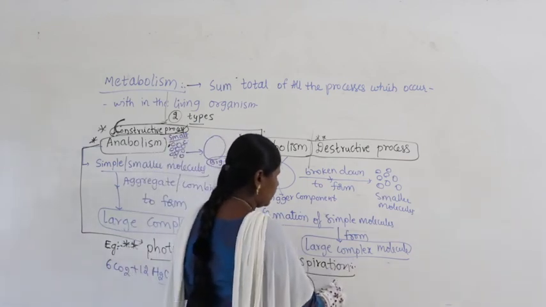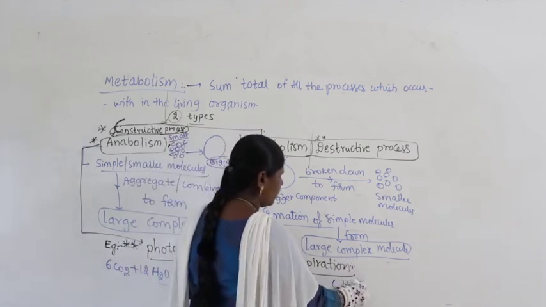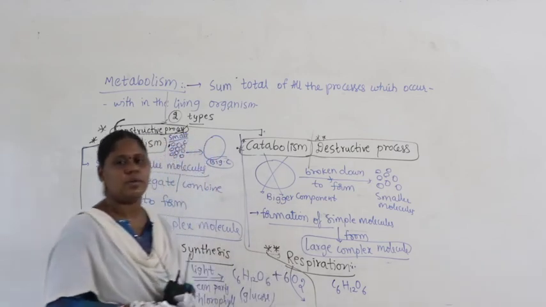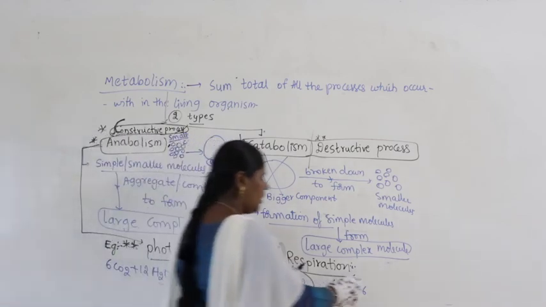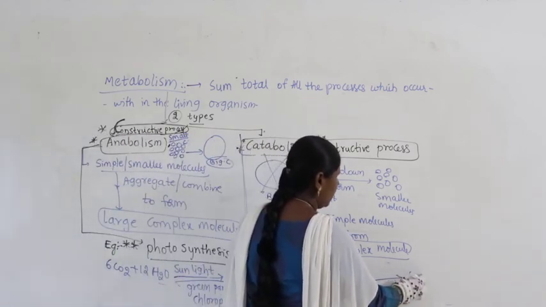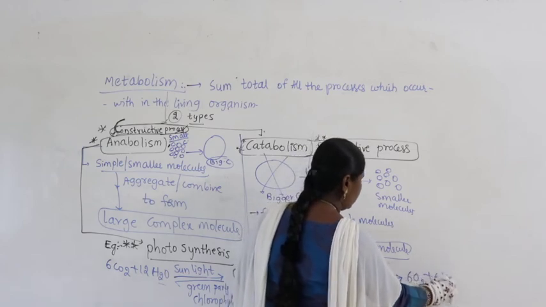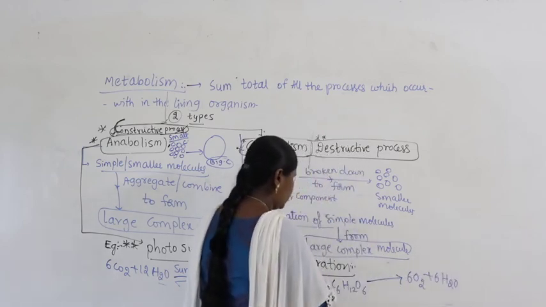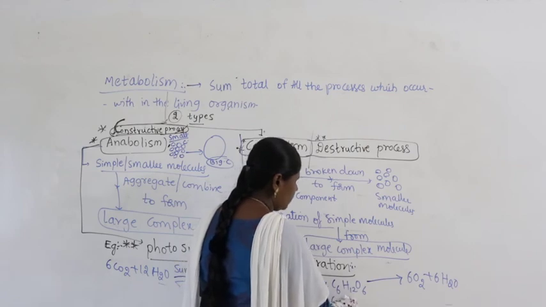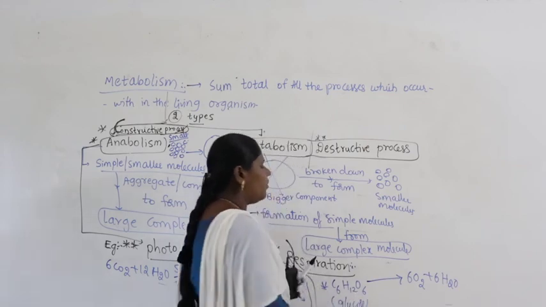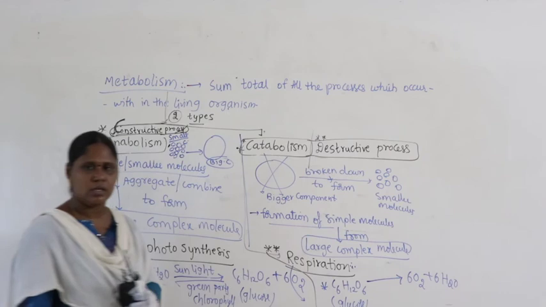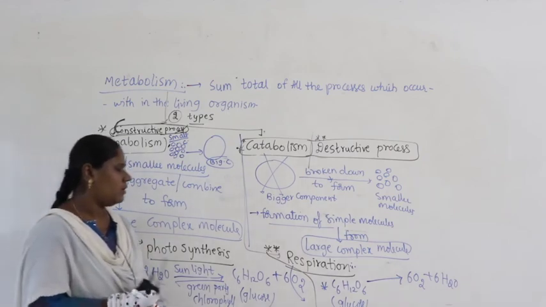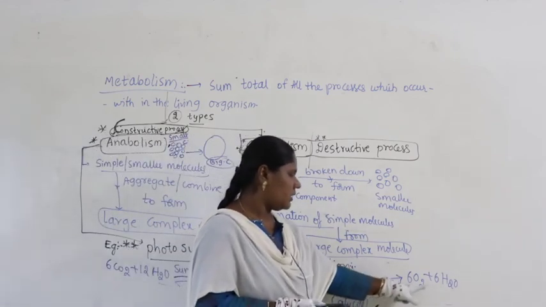In plants, the food produced, glucose, or it may be sucrose or starch, gets broken down. Glucose is a bigger molecule; it gets broken down, oxidation of the food takes place, and it leads to the formation of carbon dioxide and water.